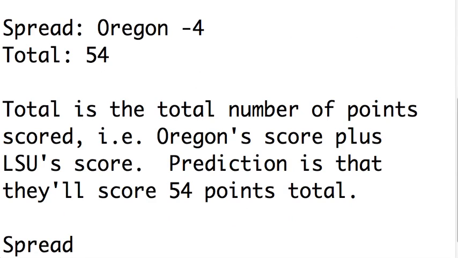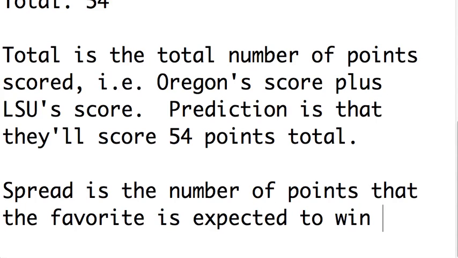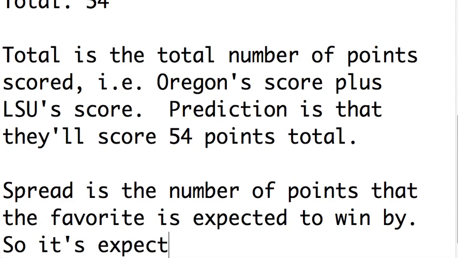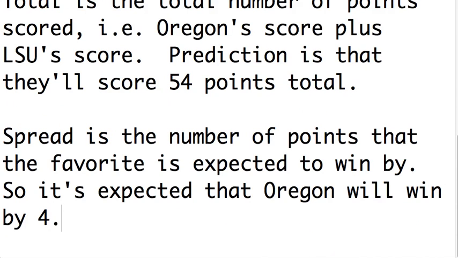The spread is the number of points that the favorite is expected to win by. So the bookies are expecting, so it's expected that Oregon will win by 4.